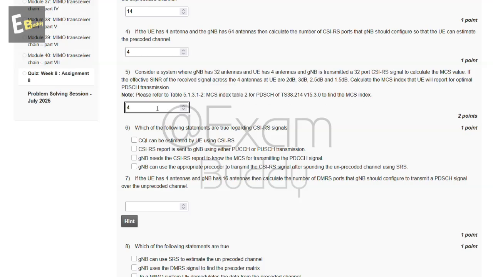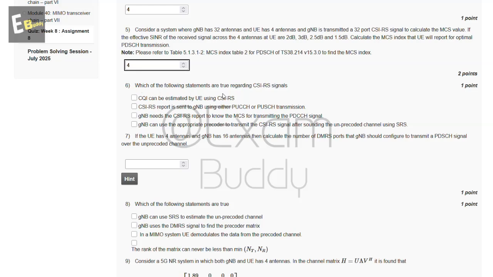Now, the sixth question is, which of the following statements are true regarding the CSI-RS signal? So these are the options, and the answer of our sixth question is A, B, and D.